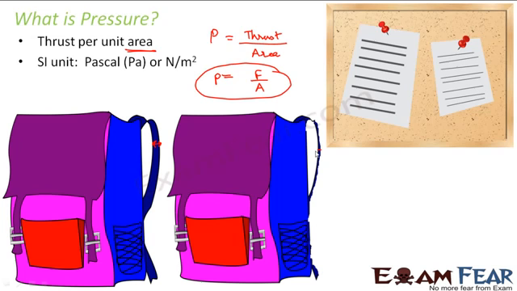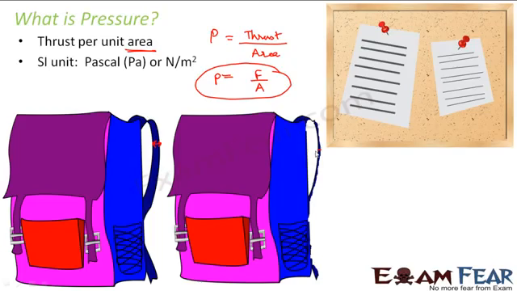Let us suppose both the bags have got some heavy books, your maths, physics, chemistry, biology, English. You have got so many books stuffed inside these bags. So maybe the bag weighs around 3 to 4 kgs. So both the bags are having the same amount of stuff. That means the mass of both the bags is the same. Weight of both the bags is the same. The only difference is that for one the strap is thicker, for the other the strap is thinner.